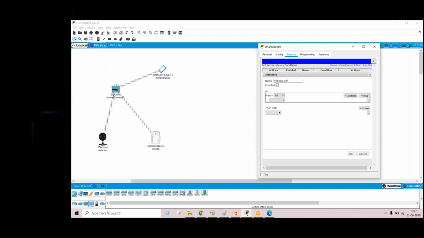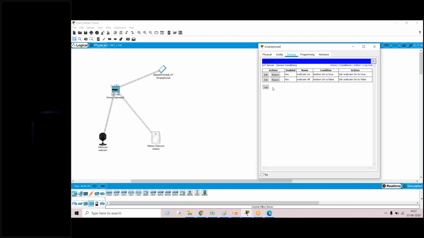And for another condition, I'll write webcam off. I can give my own conditions. Suppose for example, whenever the motion on is false, what is the meaning of motion detector on is false? It means the motion detector is not responding, it is in the off state. Then the webcam should also be in the false condition, in the off state. So these are the two different conditions.